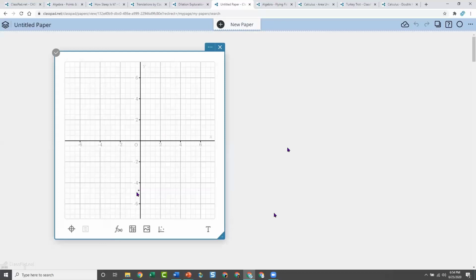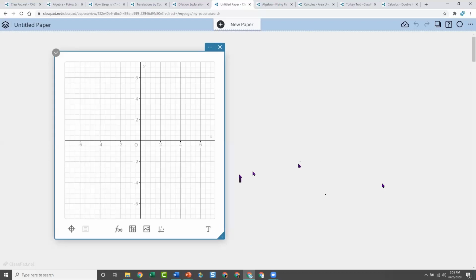So when I decide, maybe I want to do sine or some curve fitting, let's find an image that is a real world application of something that I'm studying. First you have to find your image, and I think it can be a PNG or a JPEG. I tend to use JPEGs, but it needs to be an image that you have on your desktop somewhere. You can't copy and paste into this at this moment. We're still working on that maybe, but you have to have an actual JPEG picture file somewhere on your computer.